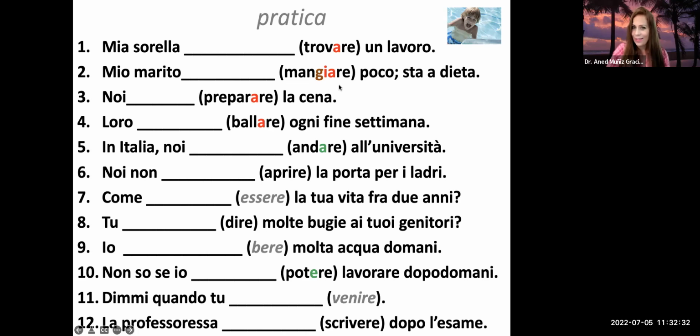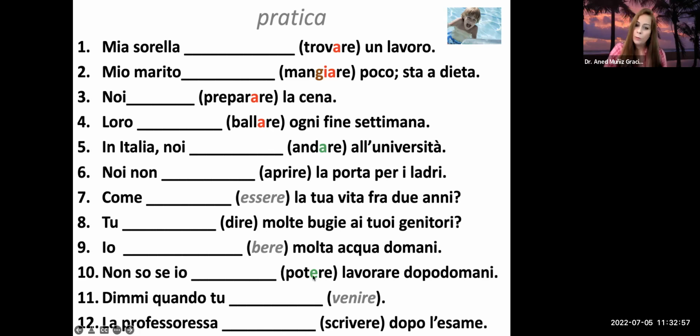And in this case, I will tell you also what happens to the giare, care, and gare verbs. Something is going to happen: we need either an H or we drop that letter, to make sure we keep the same sound, but we will talk about that more in class.